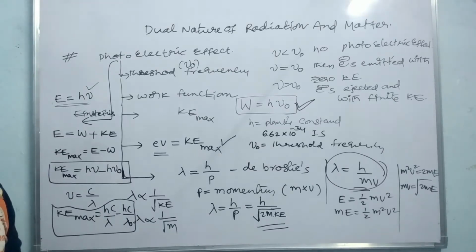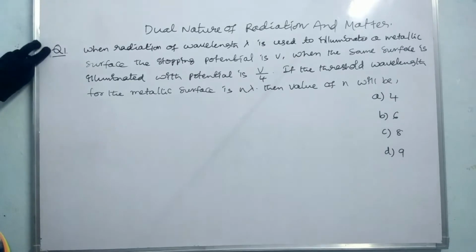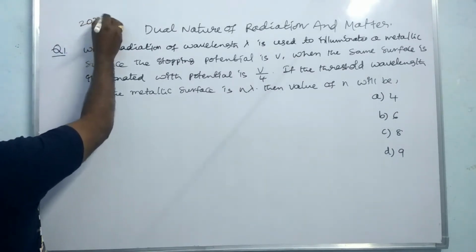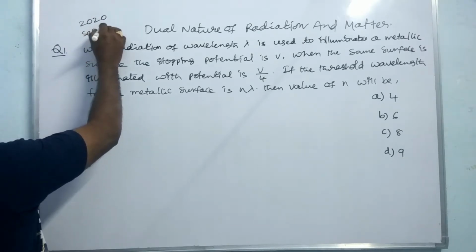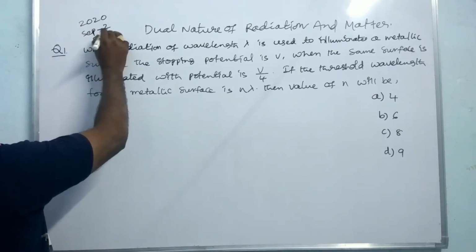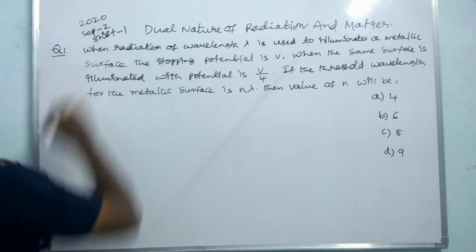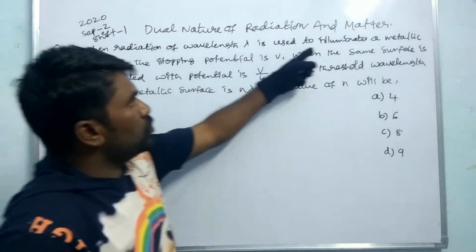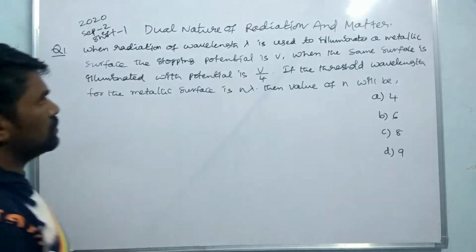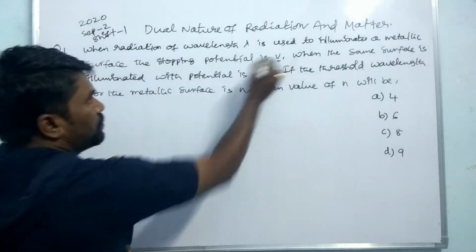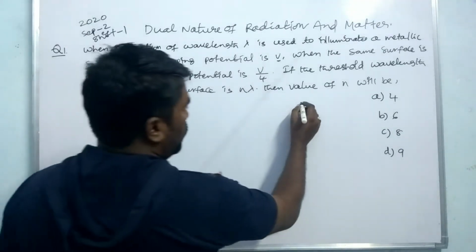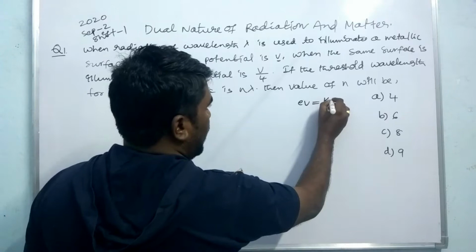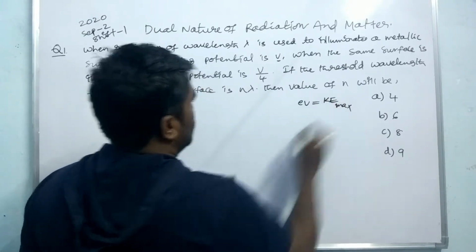So this is the question which was asked in 2020, September 2, shift 1. When radiation of wavelength lambda is used to illuminate a metallic surface, the stopping potential is V. Already we know that the stopping potential, eV, is numerically the KE maximum.